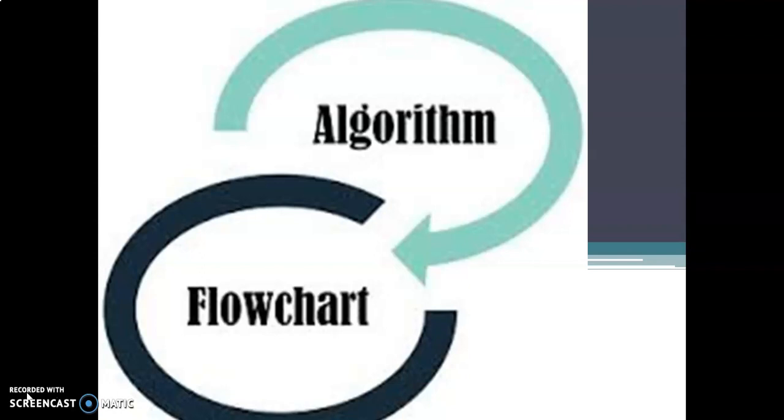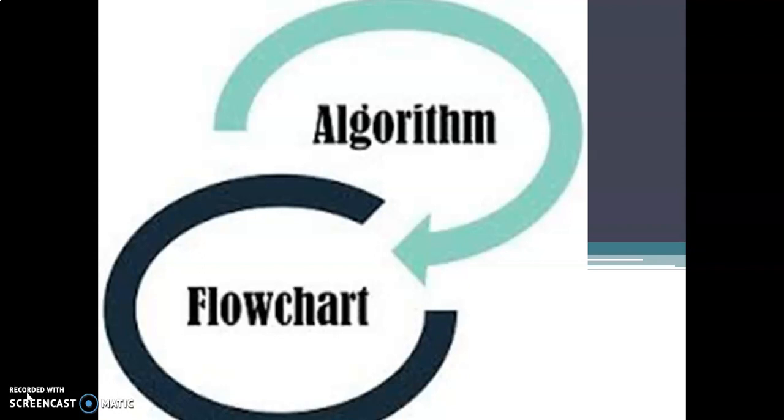Suppose a programmer or a software engineer decides to create a software, or to write a program or any application. Before writing the program in any programming language, they will plan how to solve that problem. So algorithm and flowchart are problem solving techniques, or program solving techniques.